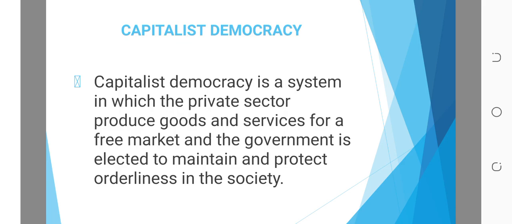But when we say capitalist democracy, here it's private owners, private individuals.